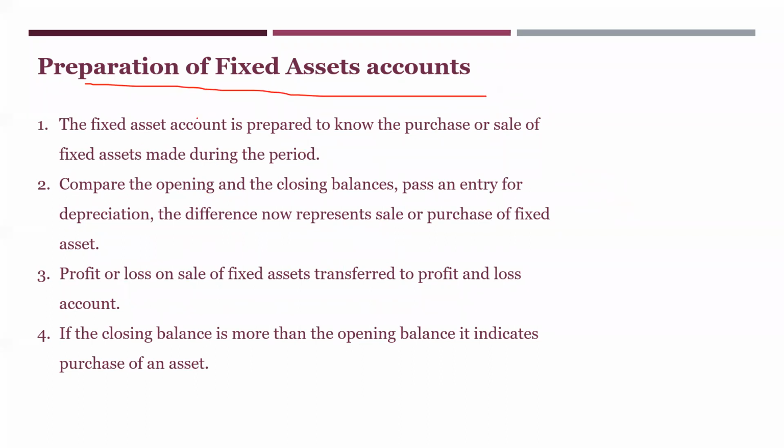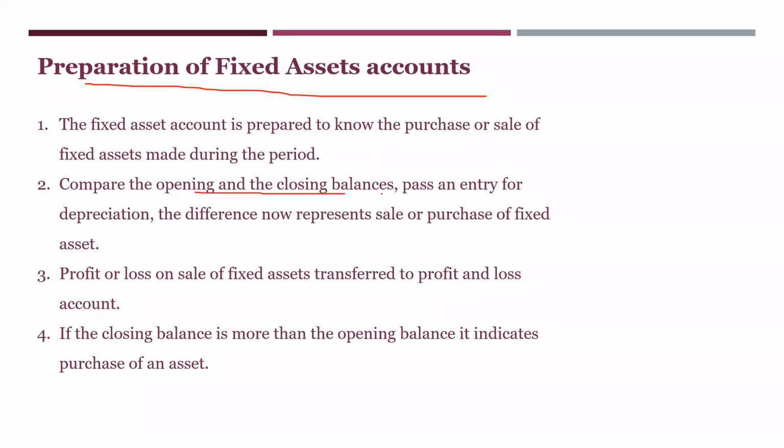The fixed asset account is prepared to know the purchase or sale of fixed assets made during the period. You have the opening balance and closing balance of the fixed assets, that is plant, machinery, building, furniture, etc. Later on, you'll have certain purchases, certain sales, depreciation. All these things you have to consider while finding out your funds flow.